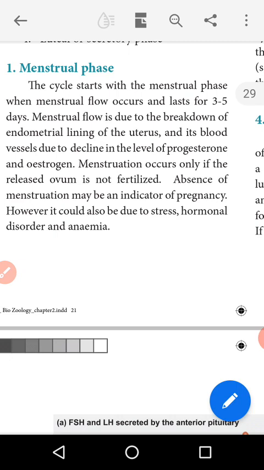This is the first stage of the menstrual cycle, the menstrual phase. The menstrual phase lasts 3 to 5 days. In this stage, the two hormones progesterone and estrogen rapidly decline.